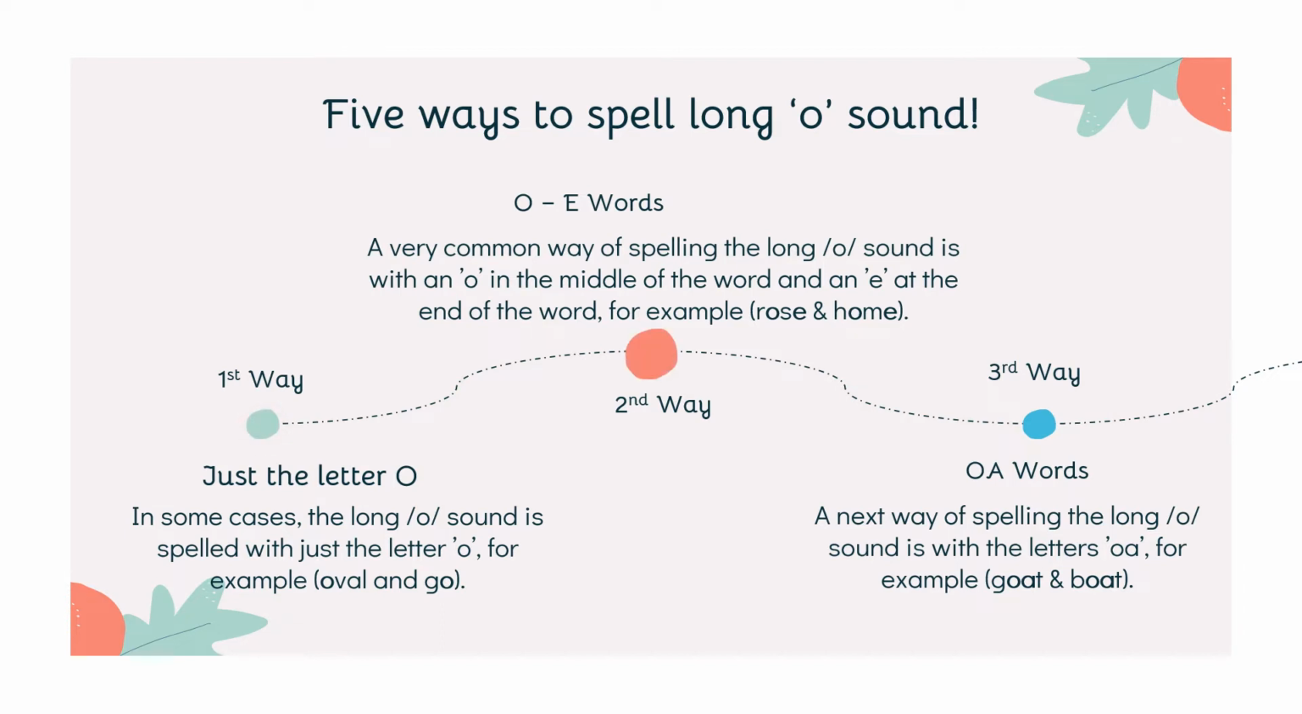O-E words. A very common way of spelling the long O sound is with an O in the middle of the word and an E at the end of the word. For example, rose and home. O-A words. A next way of spelling the long O sound is with the letters O-A. For example, goat and boat.